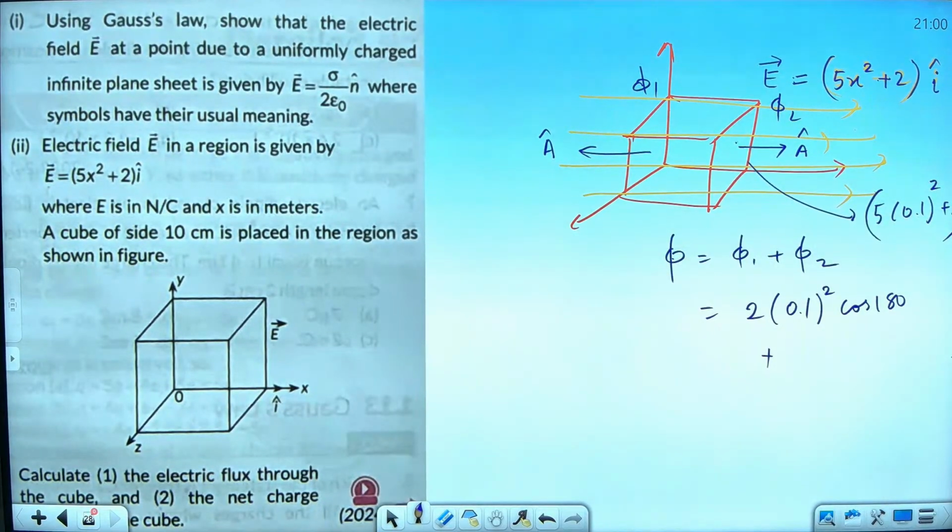Solve this. When you solve, how much you will get? 0.1 into 0.1 will be 0.01. 0.01 into 5 will become 0.05. It will become 2.005, isn't it? Electric field value, and multiplied with A. Area will be once again same, which is 0.1 square, and cos 0.